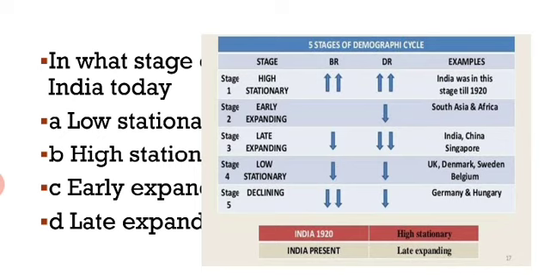In early expanding, birth rate does not change but death rate declines further. In late expanding, birth rate also declines and death rate also declines. In low stationary, both components decline, and in the declining phase, birth rate declines but the death rate is unchanged. So these are the 5 stages of the demographic cycle, and India is in the late expanding phase.